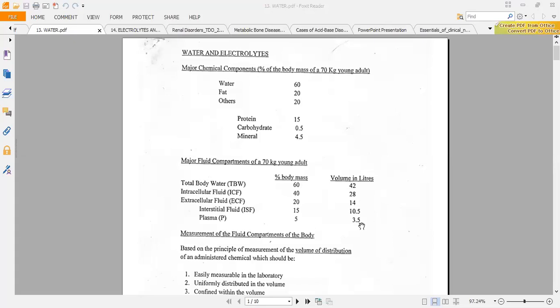But the plasma is not the red blood cell. The plasma is different from the red blood cell or the white blood cell. The plasma is just water, electrolytes, hormones, and other stuff. Those are different from the cells, so don't confuse it. Please, is it clear?